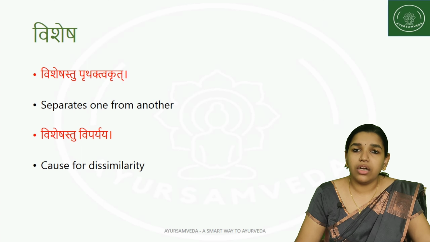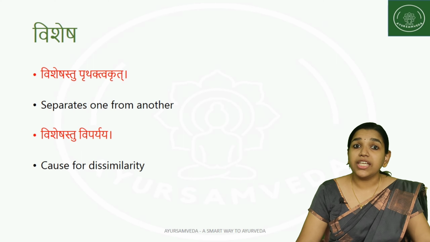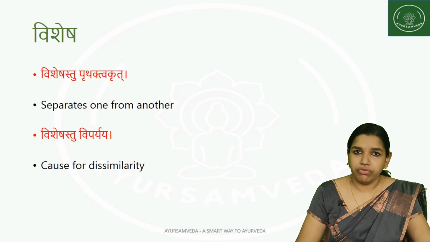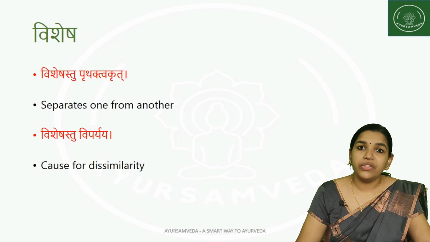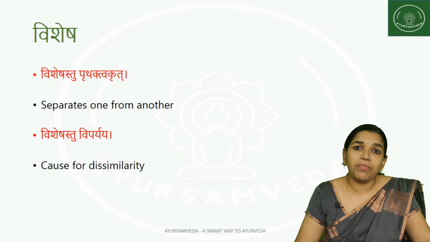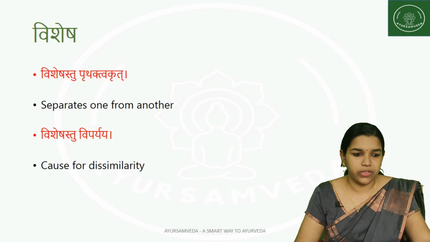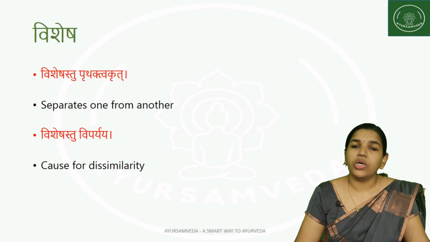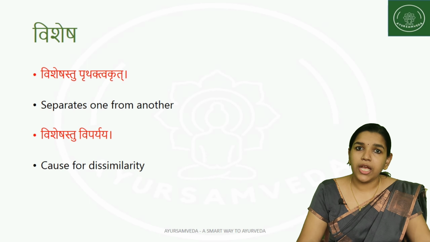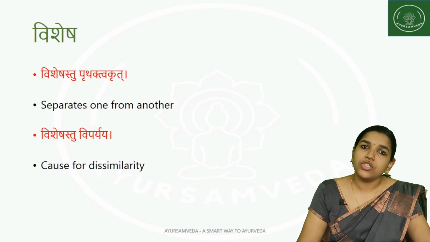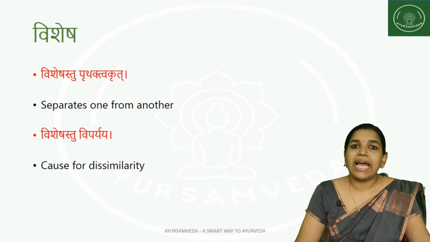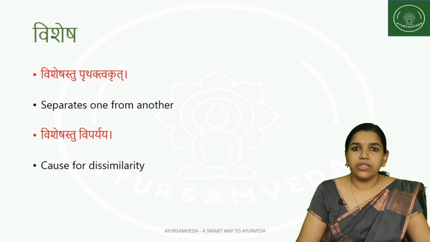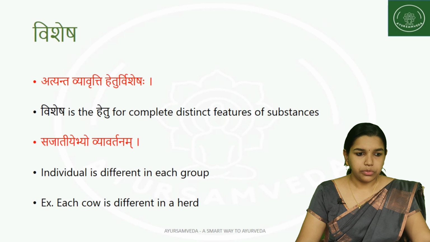That is the main role of Vishesha, that helps in distinguishing something or separating from a group of substances. Visheshastu Viparyeya. Here the Viparyeya refers to all the things we have discussed in Samanya. Vishesha will be doing the opposite of all of that. That is, dissimilarity is present, that is considered to be Vishesha.